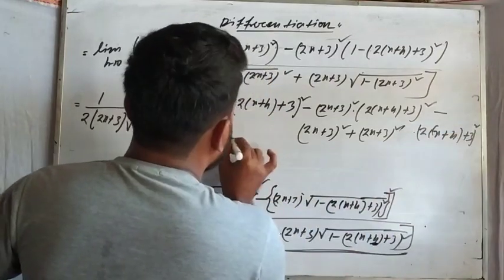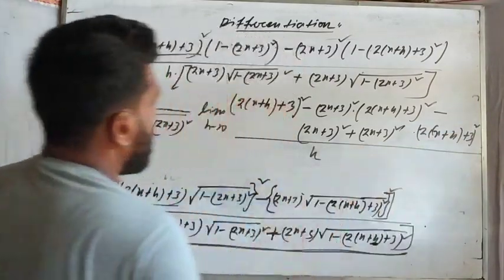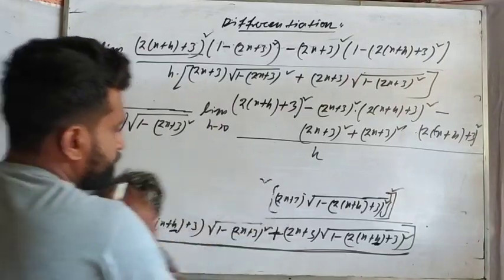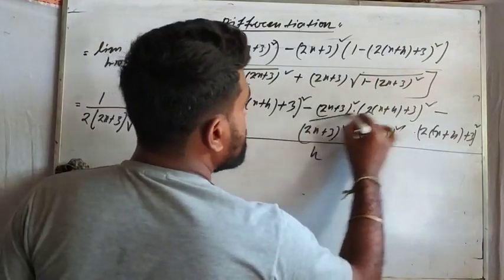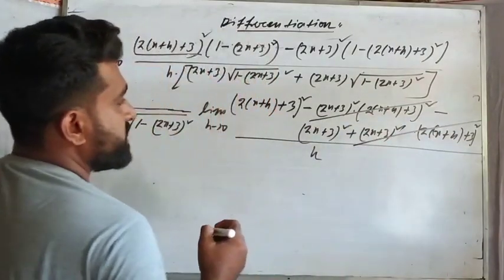Okay, so in the denominator part h is there. Now I think this part and this part will be cancelled.